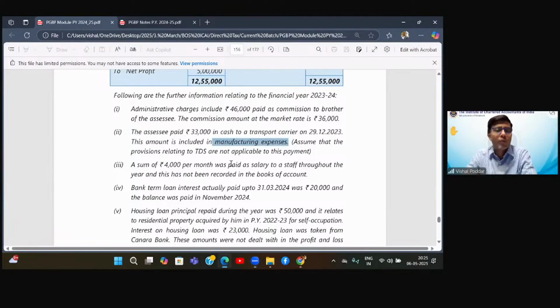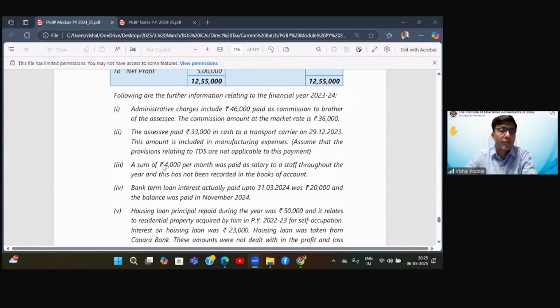And if I have to file my returns by 31st of October, still I have not paid by 31st of October. So, as rightly pointed out by some of you, this 40,000 which is not paid up to the due date of filing my returns, which is in this case 31st of October, I will have to show as a disallowance. Correct, Soumya, Astha.